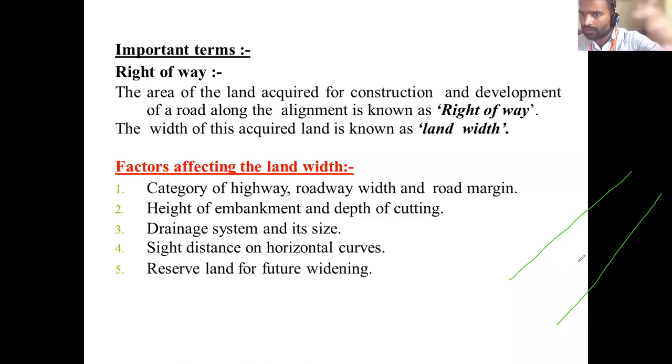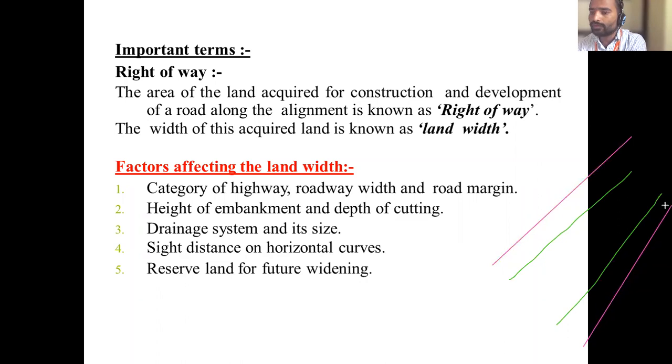We want to develop and increase it. So in that condition, I am going to increase the width of the road. Initially, the width was only this much. After development in the future, this will be the width. That entire width is called right of way.